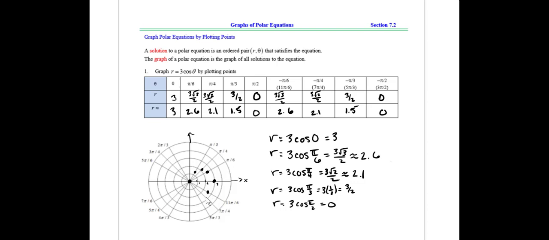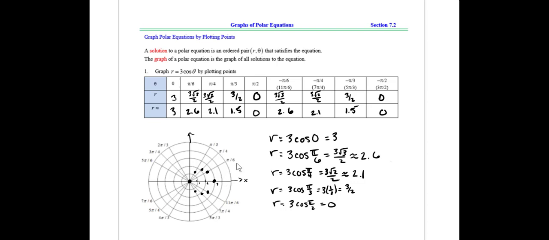Then if we go down to negative pi fourths, we get 2.1, so a little closer, just over the radius of 2. Right, that looks kind of like this point did up here. And then you can kind of see what's going on. You're going to get this last point over here at 1.5 for your R value. Right, 1.5 for your R value when you're at negative pi thirds angle.